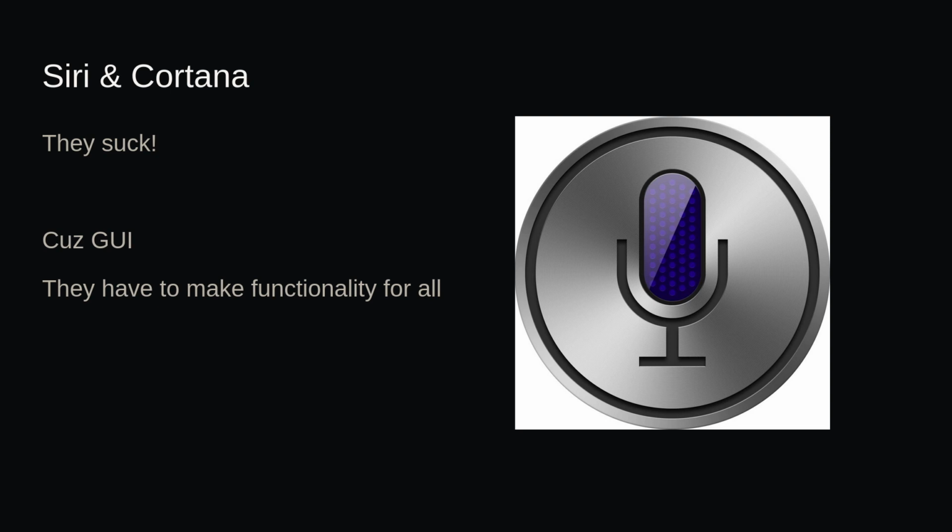The second thing is that when Siri or Cortana make functionality, they make it for every user, everyone who is going to use it. Now I talked about the Pareto principle. I don't want all functionalities. I just want 20%, the things which I do a lot. I just want to voice control and automate those. I want my voice assistant to be more customizable according to my own needs. But this is not what Siri provides.